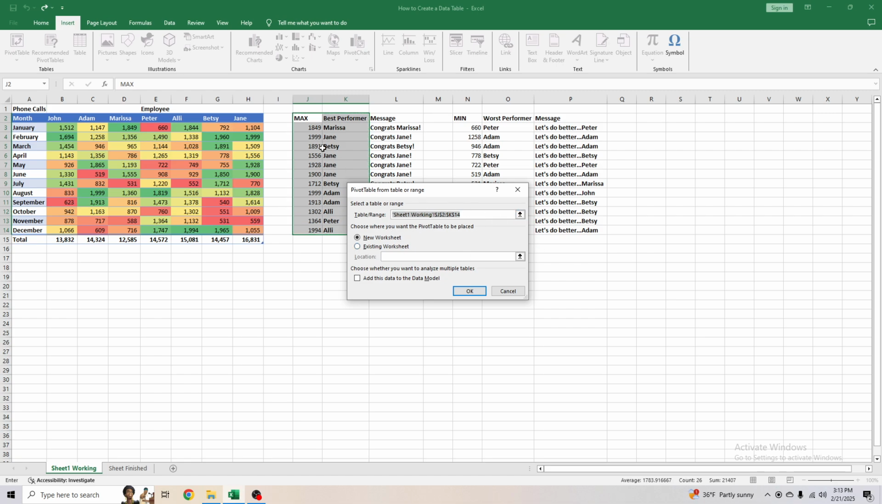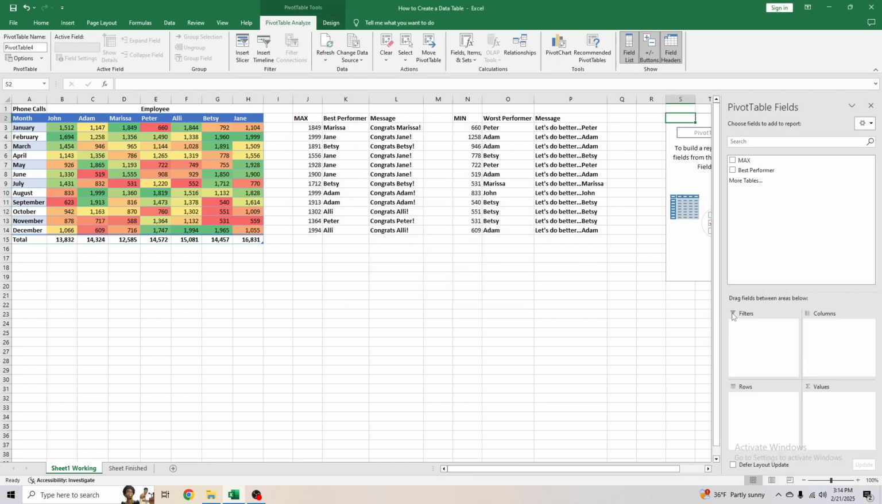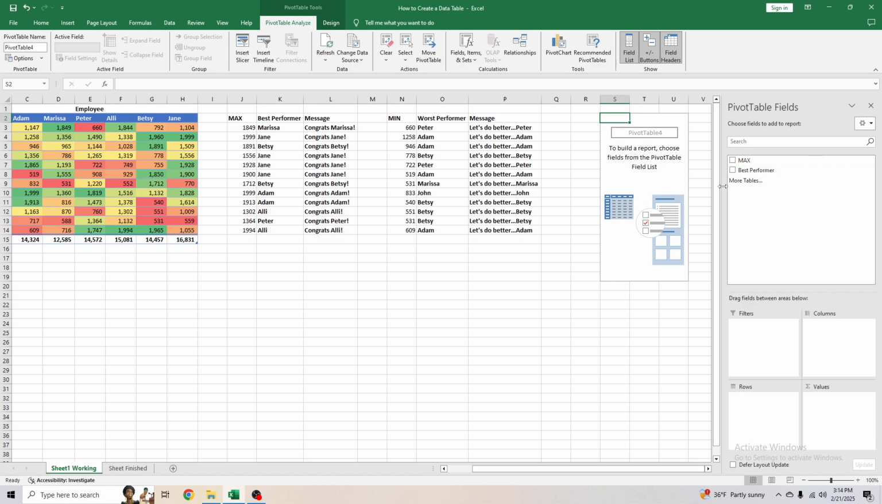Excel does a pretty good job, and usually when you already pre-select it, it'll select that as a table. We don't want to create a new worksheet, we just want to add it in this worksheet that we've been working on. So we'll click this button, and then we'll click it right here to say, okay, let's start doing this pivot table right here. We'll click OK. Now we have our little pivot table.